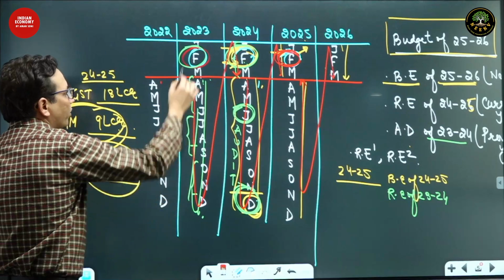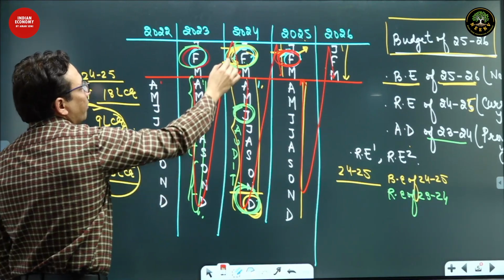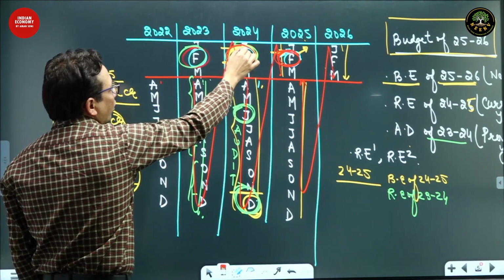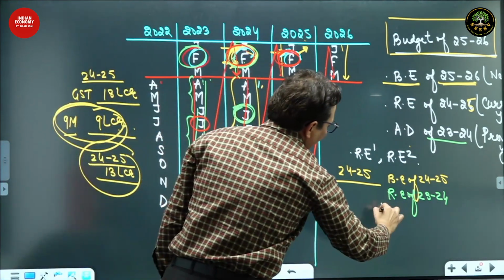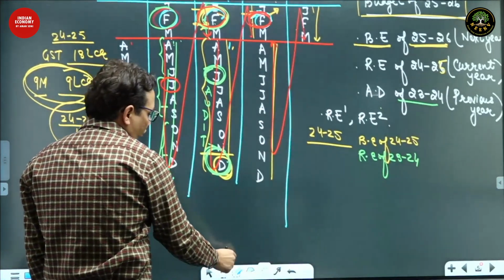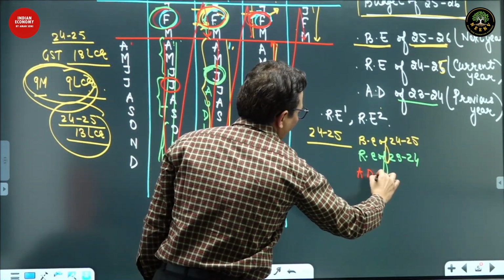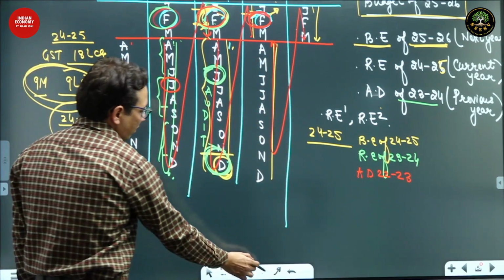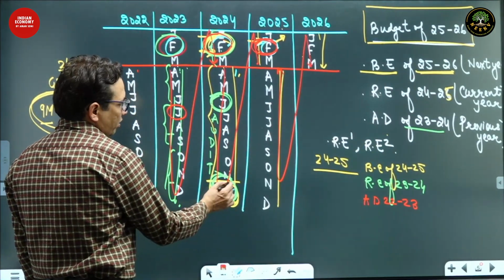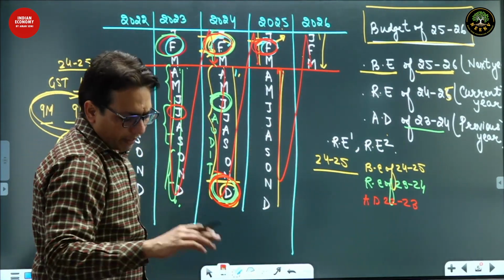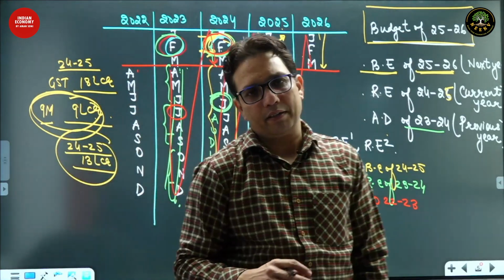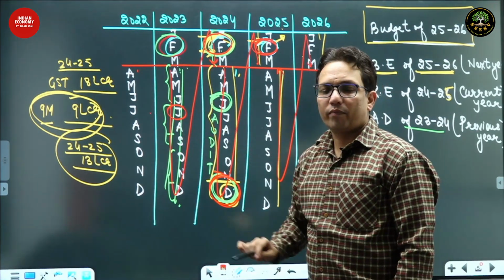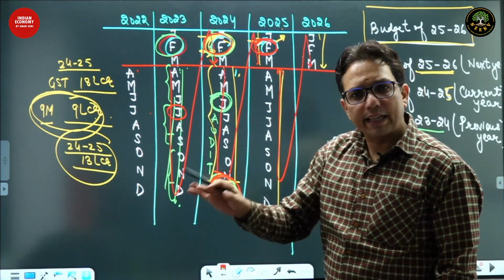Now, data of 22-23 will be available by here, and in the month of February 2024, in the budget of 24-25, the government is going to give you actual data of 22-23. And then suppose here, in December only. Let's talk about this December. The PM thinks, let's recalculate what exactly happened in 22-23. So he asked the NSO to recalculate it.